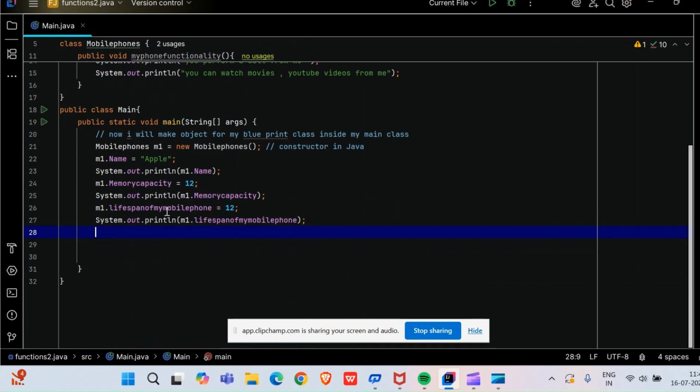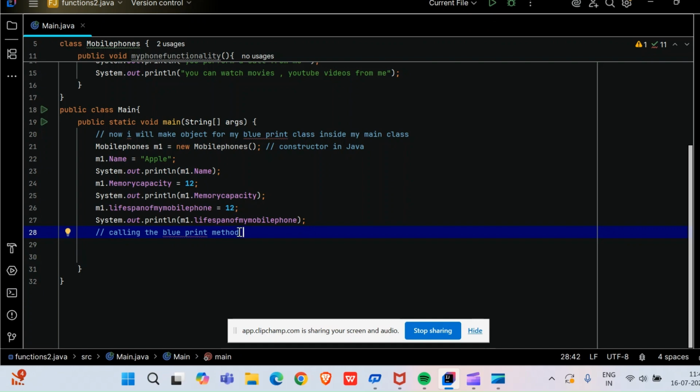How will I call the method? Calling the method is also calling the blueprint. Sorry friends, what to do? Actually I am shouting at the top of my voice, that's why the cough is coming from inside.